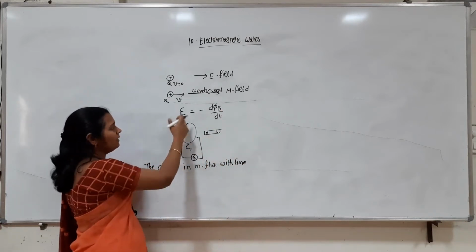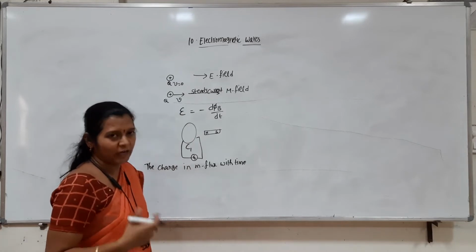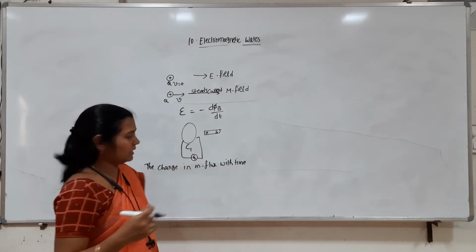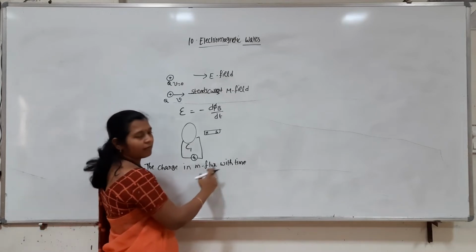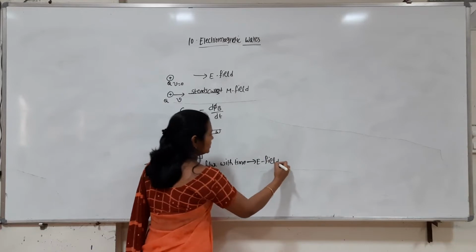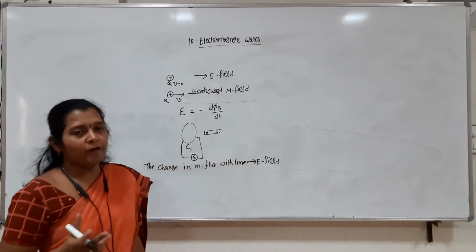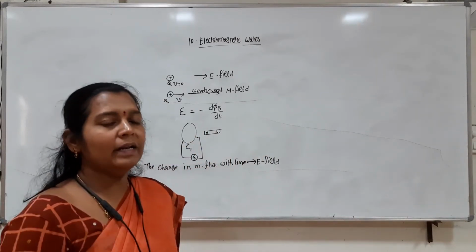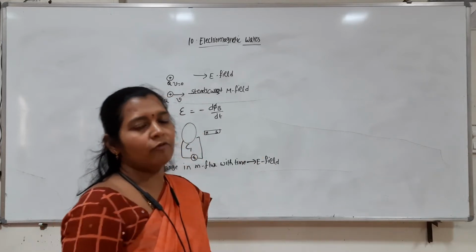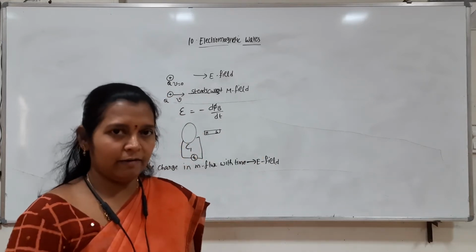Now I am saying that the EMF is nothing but the potential drop, and because of the potential drop there is an electric field. So the change in magnetic flux with time gives rise to an electric field. We just modified Faraday's law, not in terms of induced EMF; we are writing that this change in flux creates an electric field.